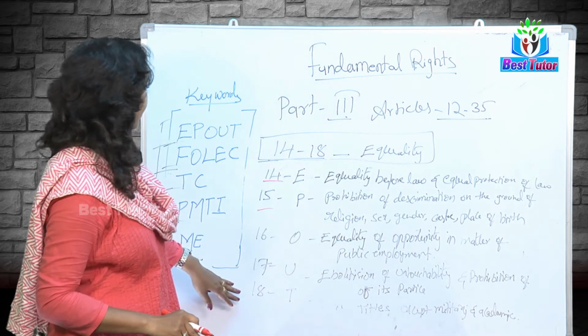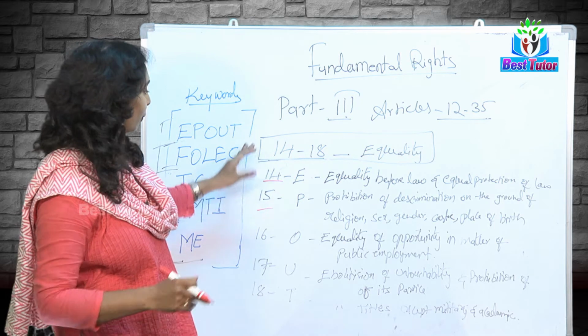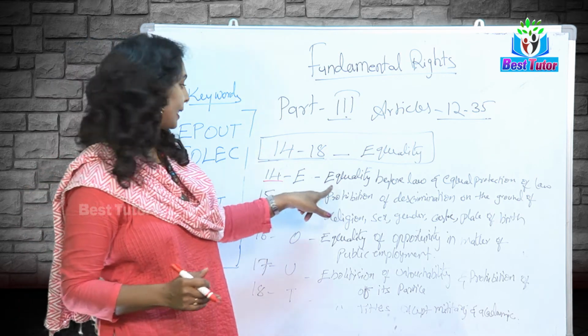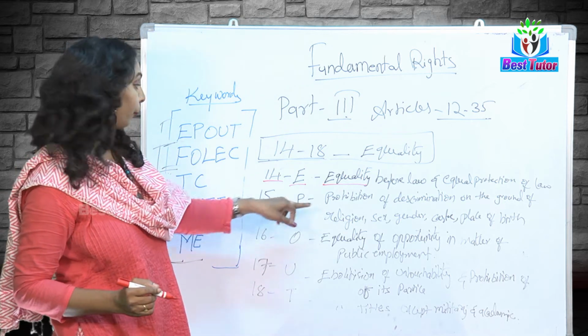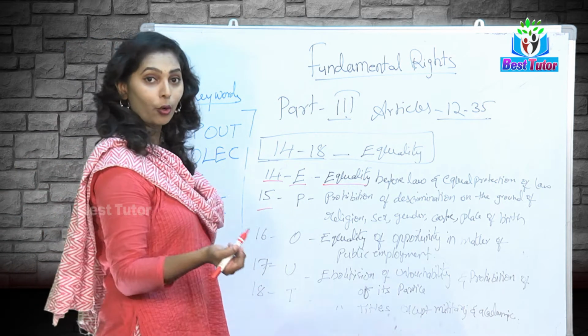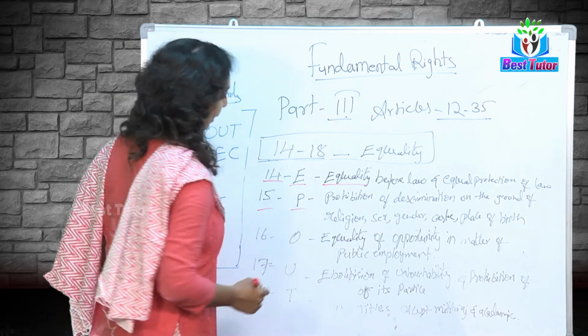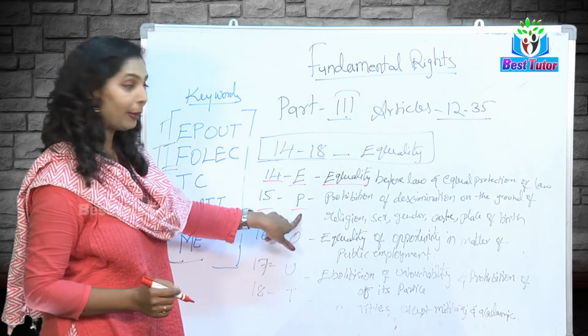These are the articles. So, how do we recollect this? Article 14 says equality, E. Article 15, prohibition of discrimination on the ground of religion, caste, sex, place, P, prohibition.